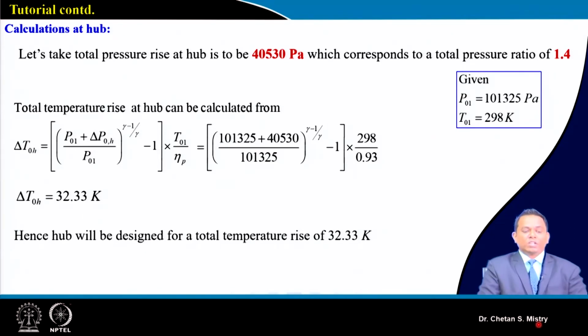If that is the case, at the hub station we can do our calculation for the total pressure rise. Here, at the entry my pressure P01 is known to us. This is the total pressure rise we are expecting, that is 40530. We are assuming our efficiency to be 93%. That gives me my delta T0 at the hub to be 32.33 Kelvin. This is very helpful for us in order to calculate the different velocity components.